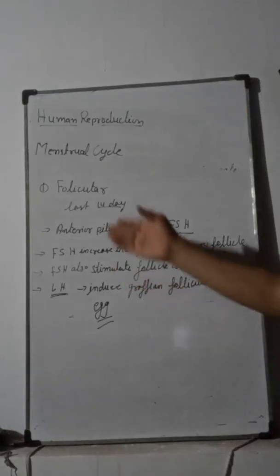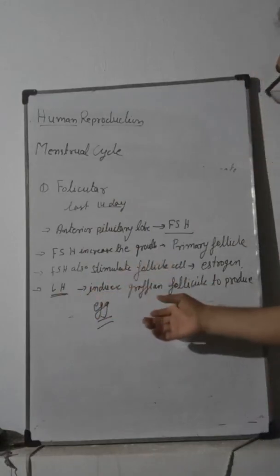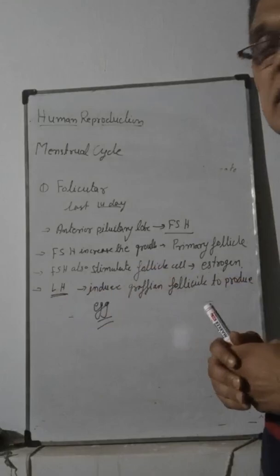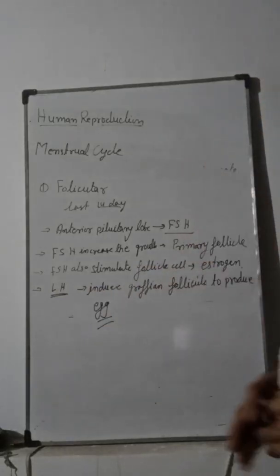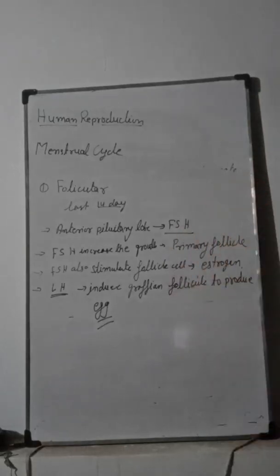LH, also secreted by the anterior pituitary, induces the Graafian follicle to produce eggs. These events occur during the follicular or proliferating phase.